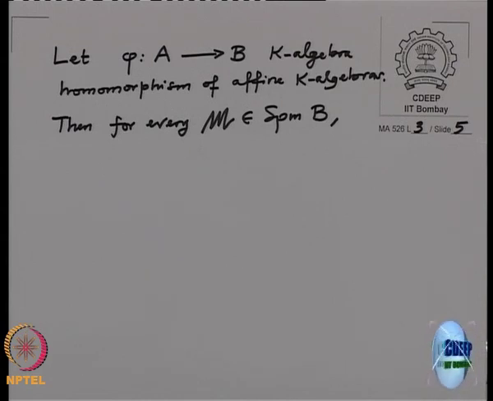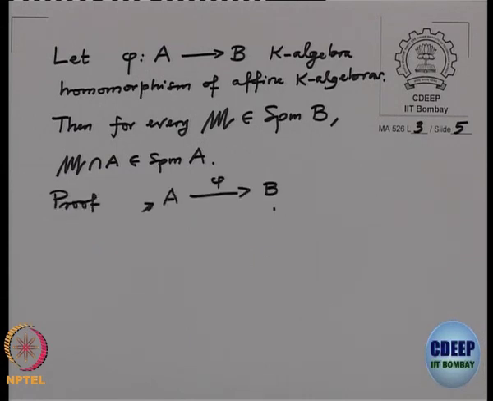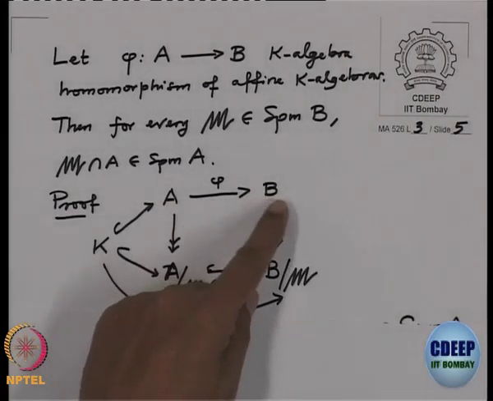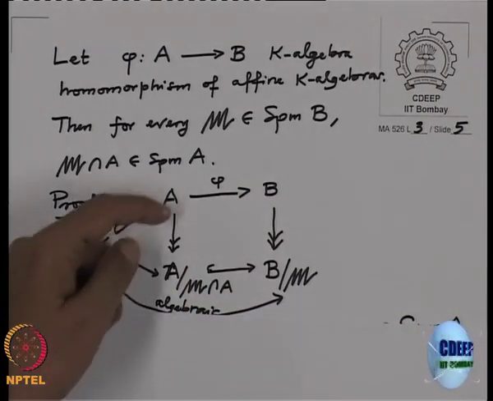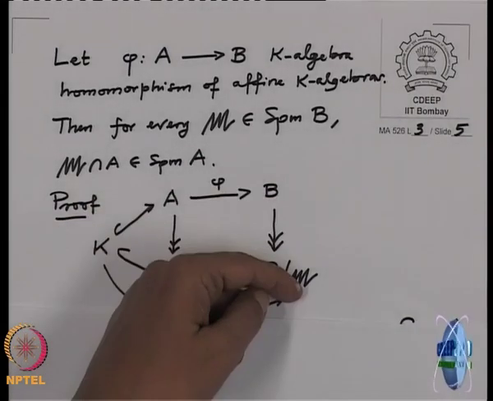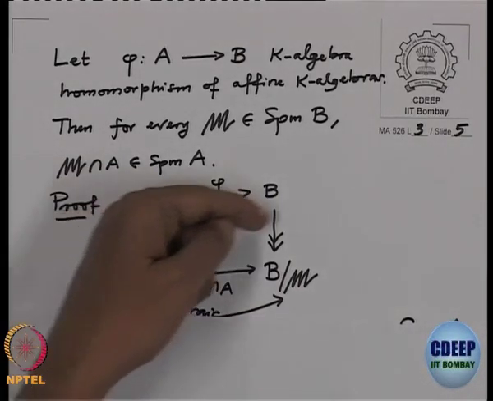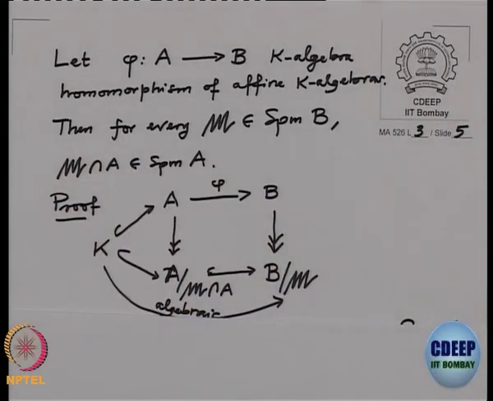So, for every M which is a maximal ideal in B, M intersection A is also a maximal ideal in A. Proof. Again, look at this diagram. A to B is a given K-algebra homomorphism, then go modulo M, go modulo the contraction of M, and these vertical arrows are surjective. This double arrow means surjective.